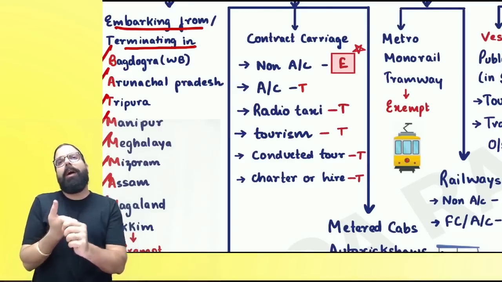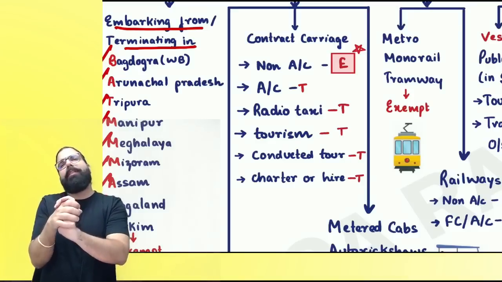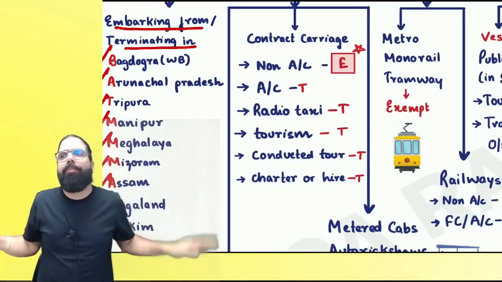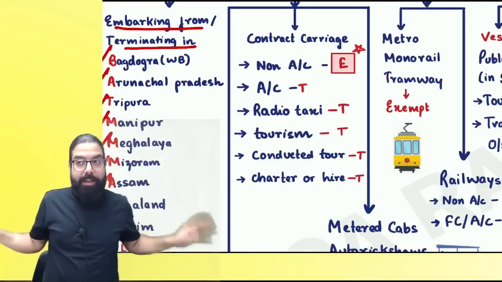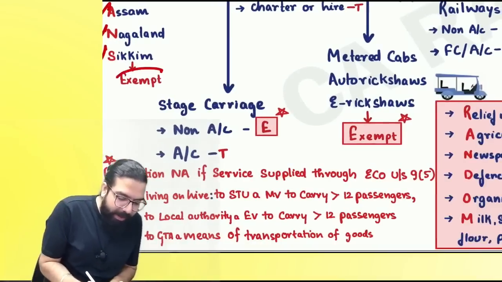T for Tripura. M for Manipur, Meghalaya, Mizoram. A for Assam. N for Nagaland. And S for Sikkim. Batmans always fly free. Remember, I was flying in the class. Batmans always fly free. There is no GST. Are we clear? It is exempted.